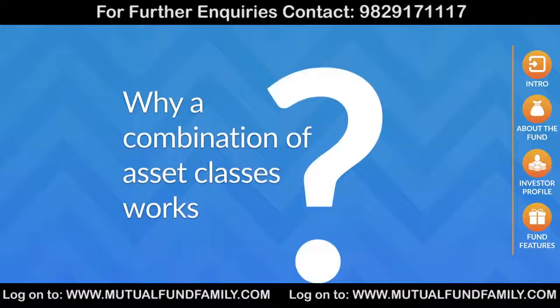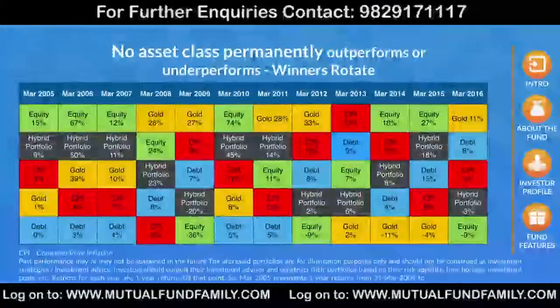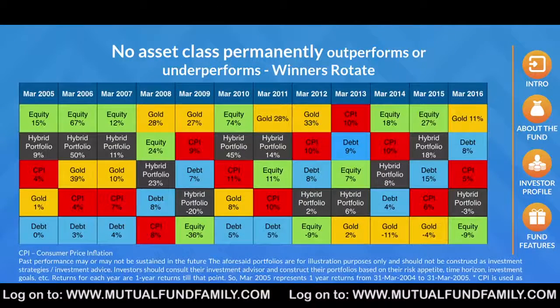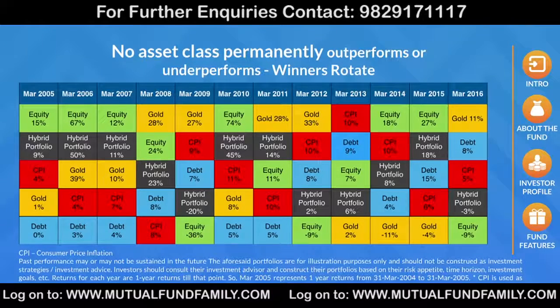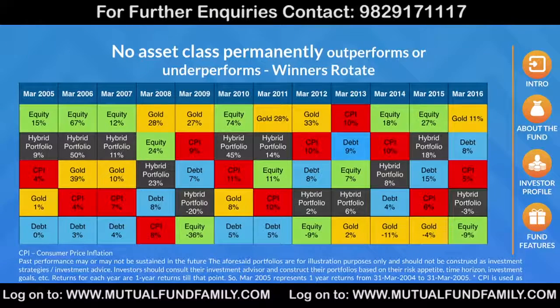Why a combination of asset classes works? In this table, you will realize that the same asset class does not always give the best returns. Sometimes it is equity, sometimes gold, and sometimes debt. However, it is difficult to predict which asset class will do well year on year. One needs to therefore invest in a combination of all asset classes to reduce the risk of underperformance in one asset class. As per this table, a combined or a hybrid portfolio may not have provided the best returns, but has also not provided the worst returns and has stayed on a middle path. A hybrid fund thus helps to follow the middle path.